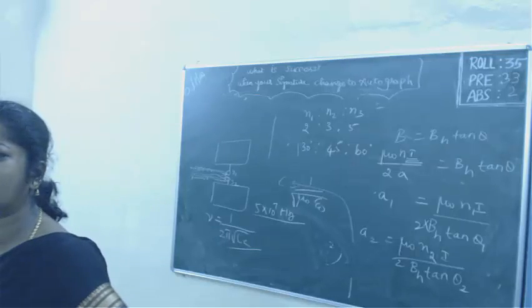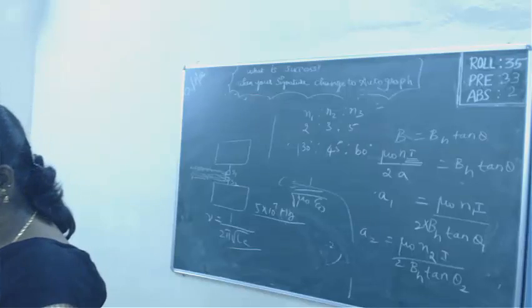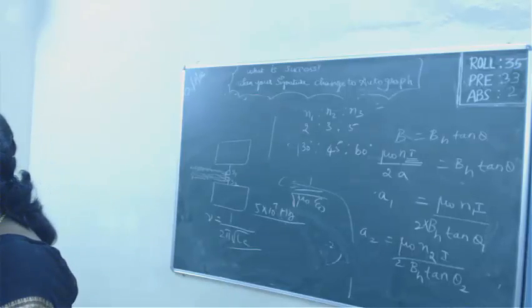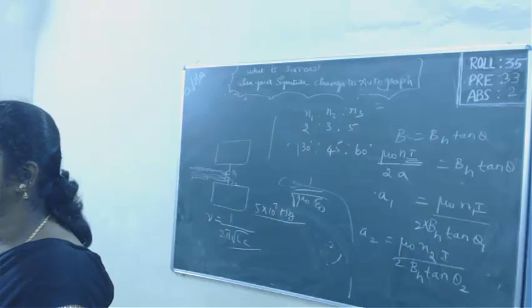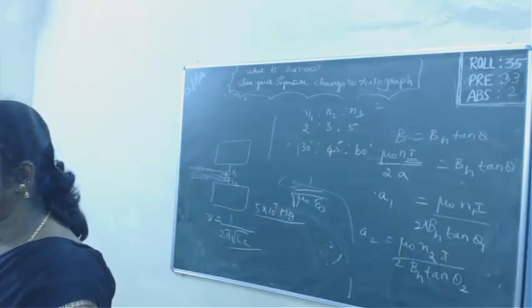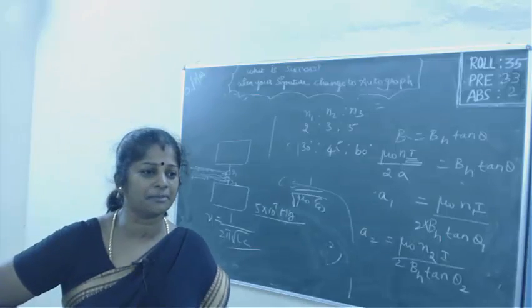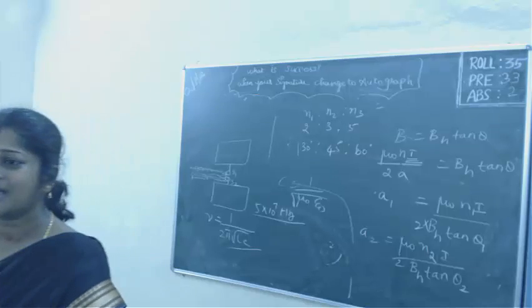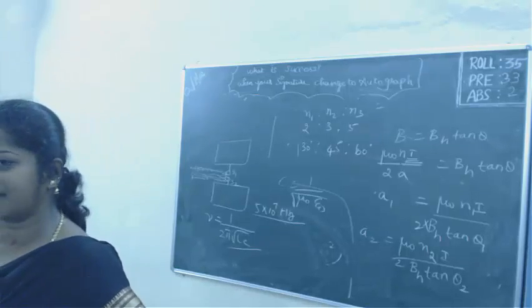What does radar mean? Radio... right? Infrared rays, right? Infrared lamps are used in physiotherapy. When you go to the physiotherapist, they will have some red color lamp. That is the infrared rays.